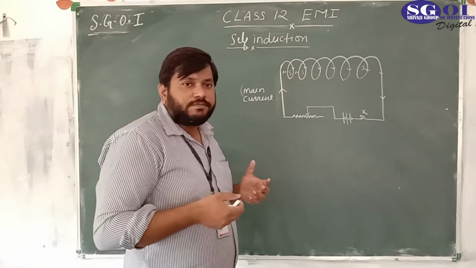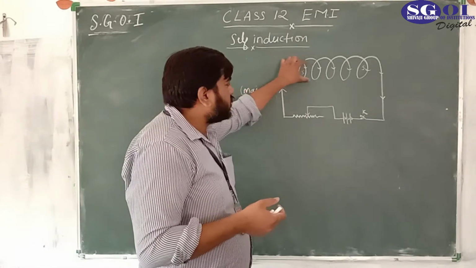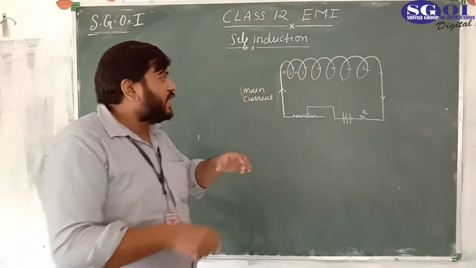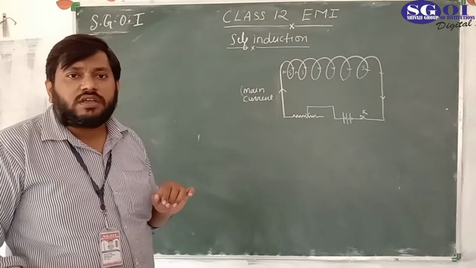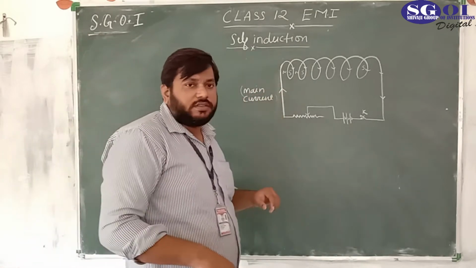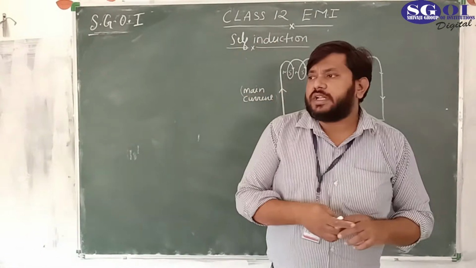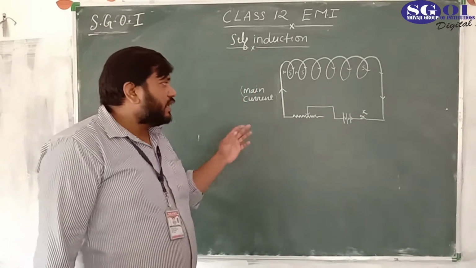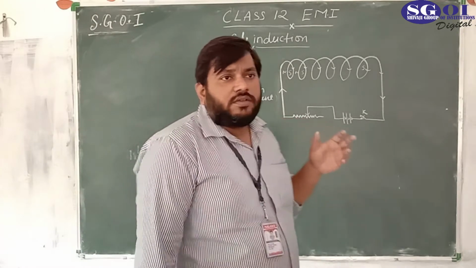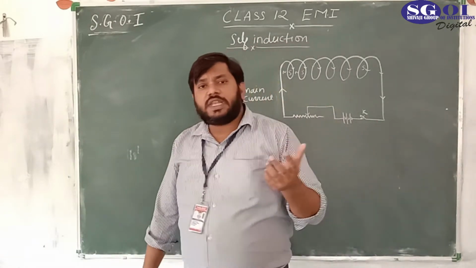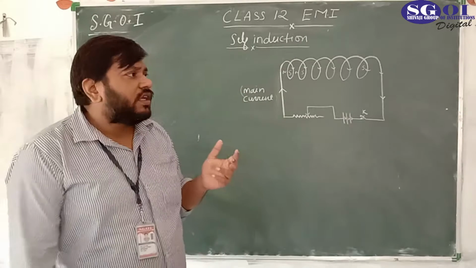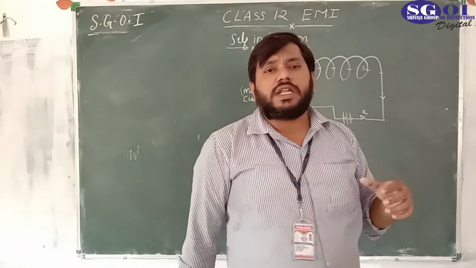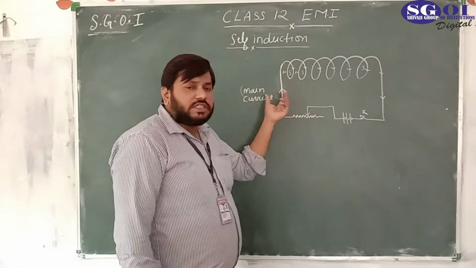Phi equals B A; A is constant. If B is changing, flux is changing. So the flux is changing by changing the magnitude of the current. And one more important point here, students. I started this chapter when we talked about magnetic flux, and in the next few lectures we have seen that there are many ways by which we can change the magnetic flux linked with the coil. So this is another way.